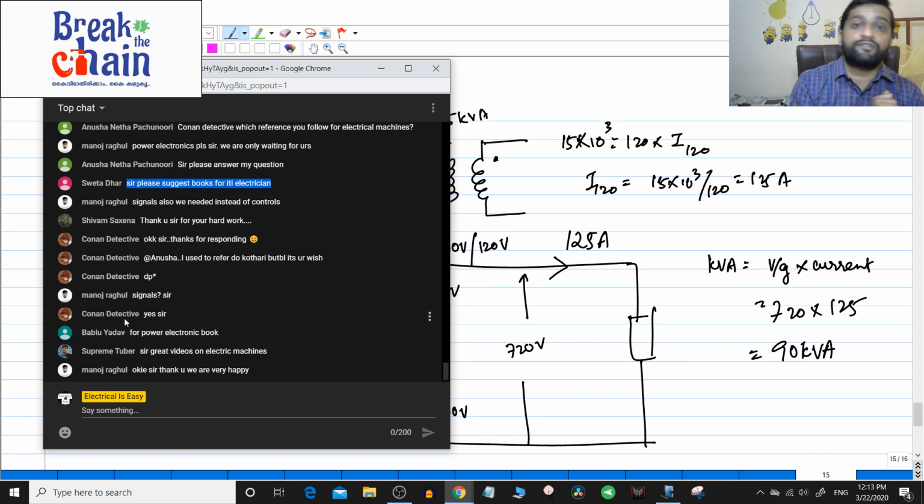In Transformers you see there is a difference in phasor diagrams between a lot of Indian authors and the foreign authors' books. In fact I follow the foreign authors' book, but ultimately the results are all the same, and I have changed a lot of my phasor diagrams to suit my explanation. So that is one thing. You have to take one concept and use the same concept throughout. So that is the thing.